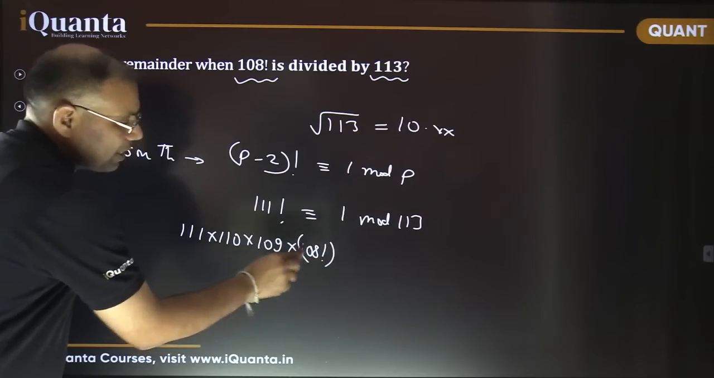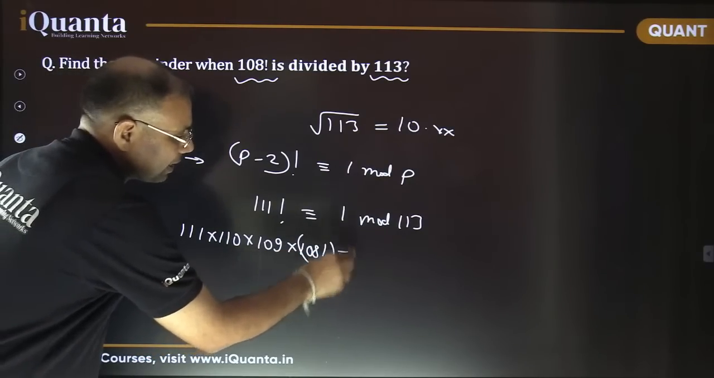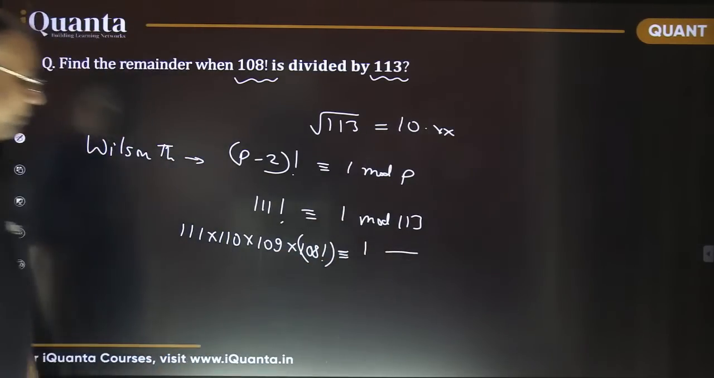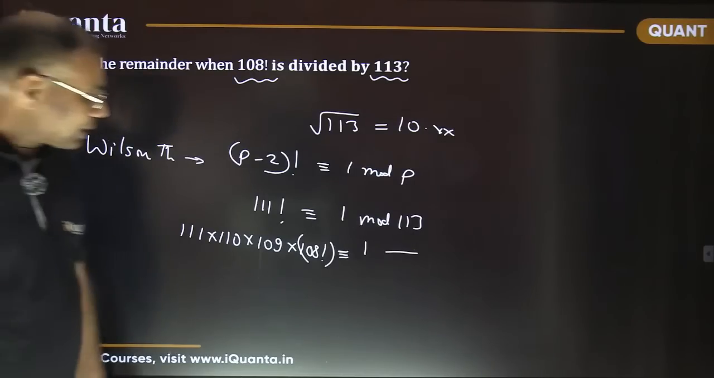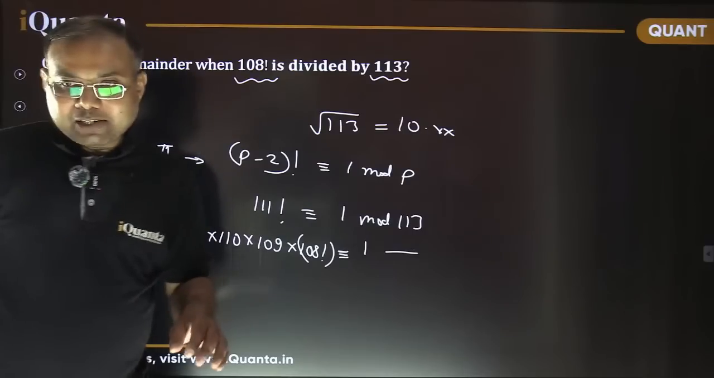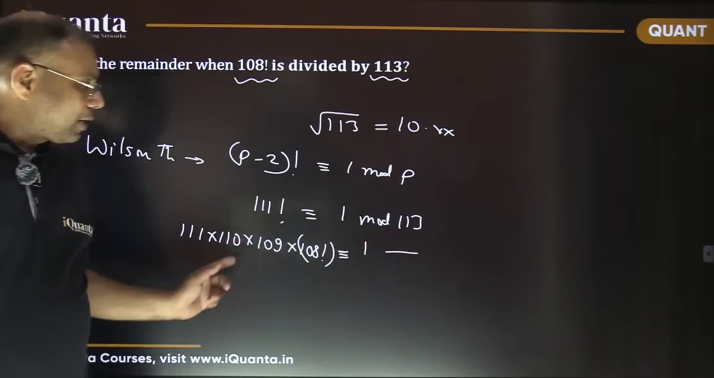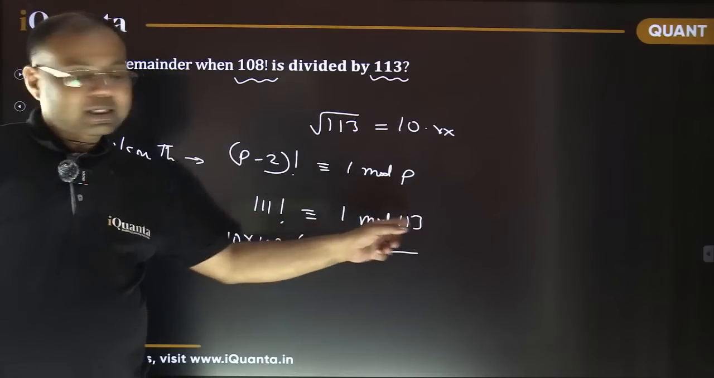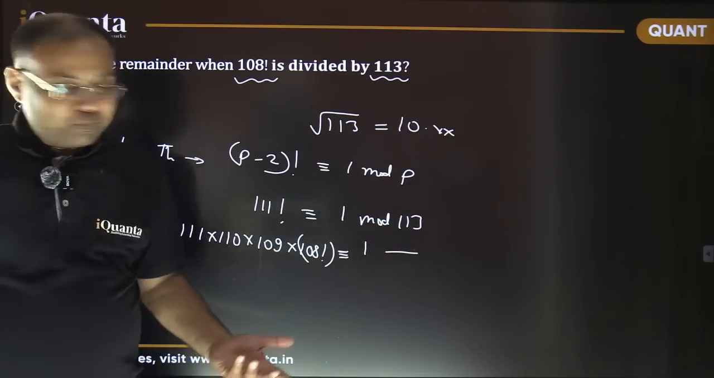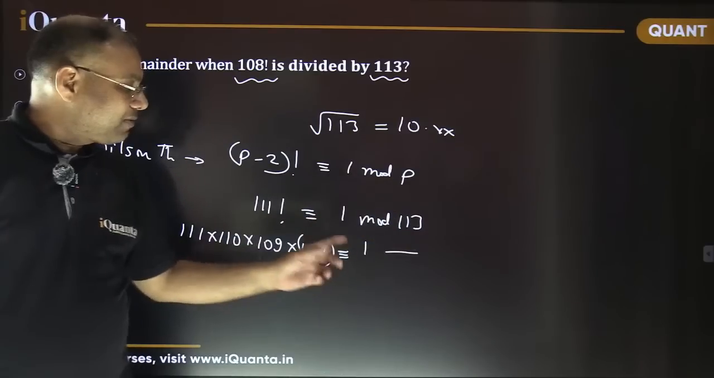So this remainder we need to calculate. This total remainder is 1. We know that. So how to simplify this? Our objective is to cancel out these terms with this part, and for that we can use this divisor anyhow. We can add or subtract this divisor anyhow.